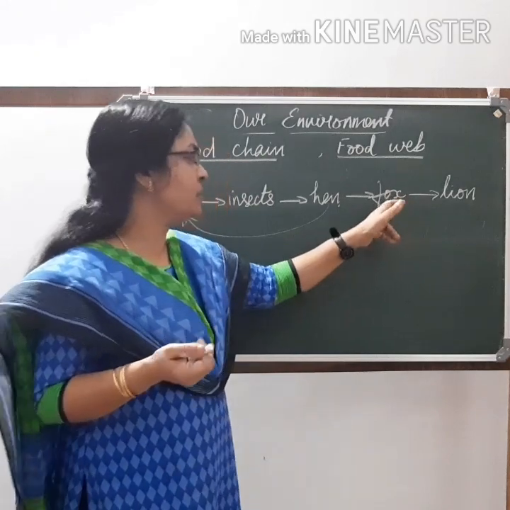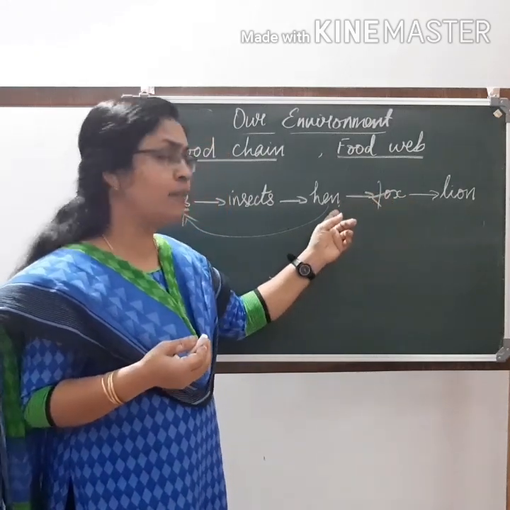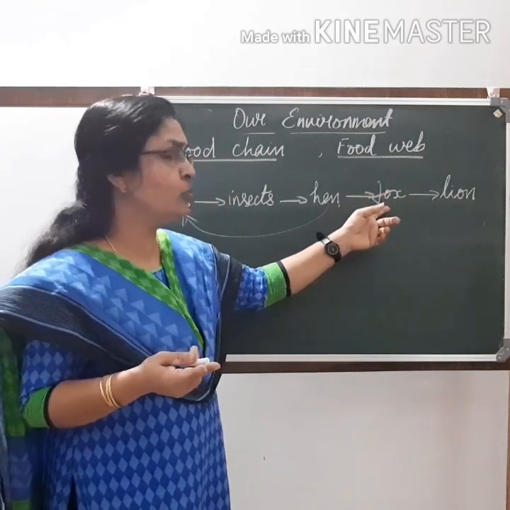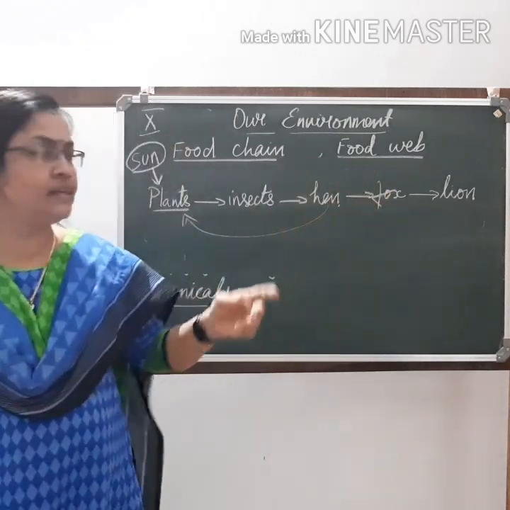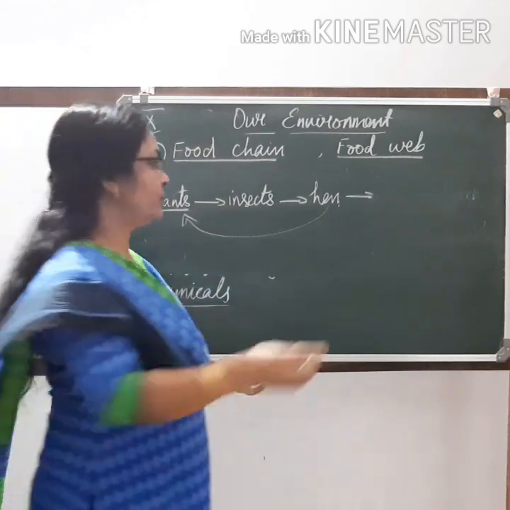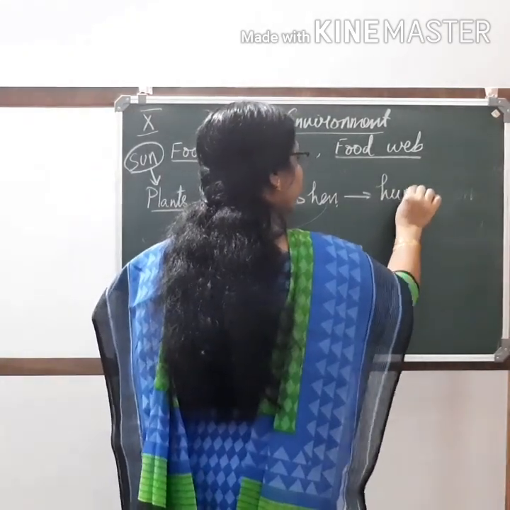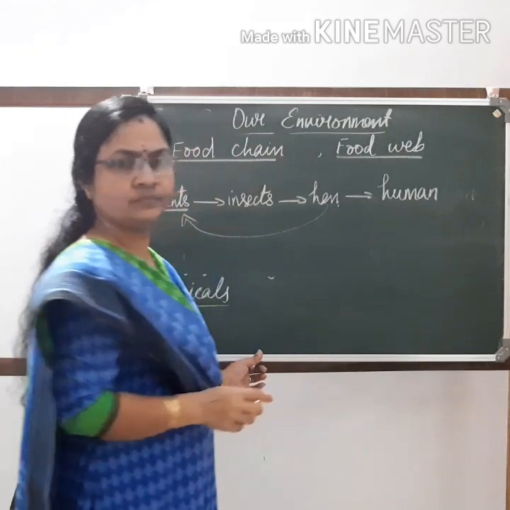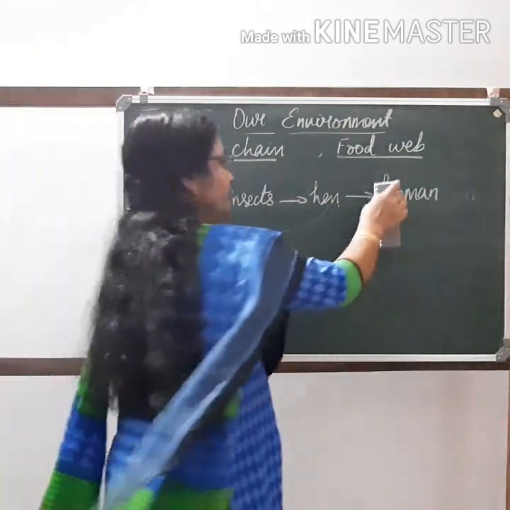When a fox depends on the hen, suppose instead of fox, if I write humans, for easy understanding, or man, that will be better.